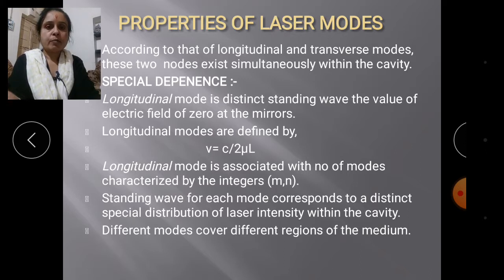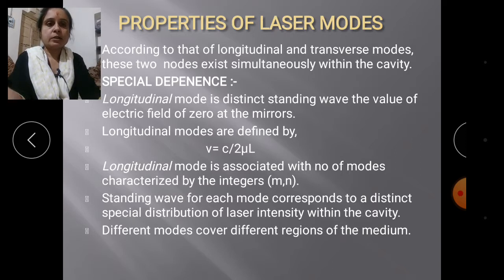Firstly, there are 5 types of laser mode properties. The first is spatial dependence, second is frequency dependence, third is mode competition, fourth is spectral hole burning, and the fifth one is spatial hole burning. Now one by one we will discuss these properties of laser modes in detail. Firstly, the spatial dependence property of laser modes.